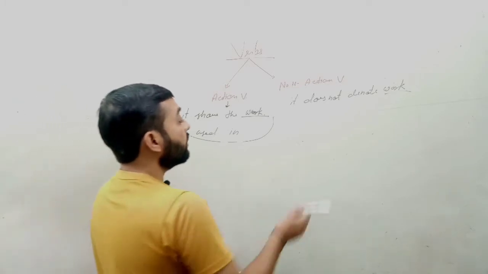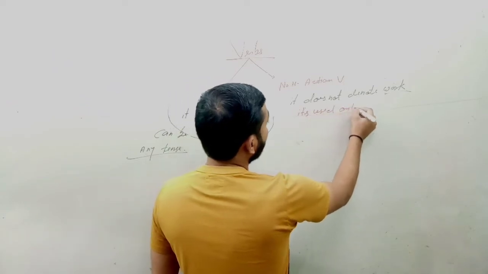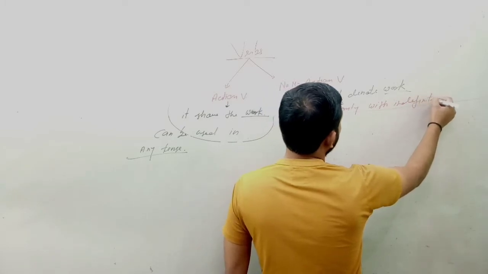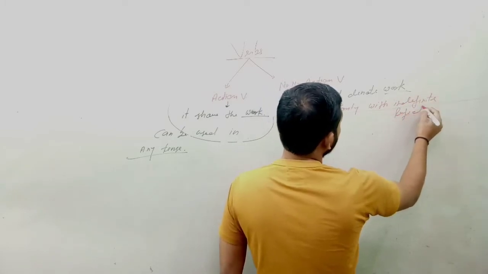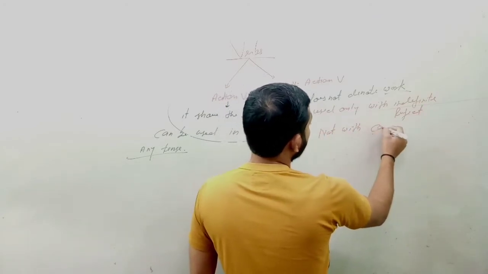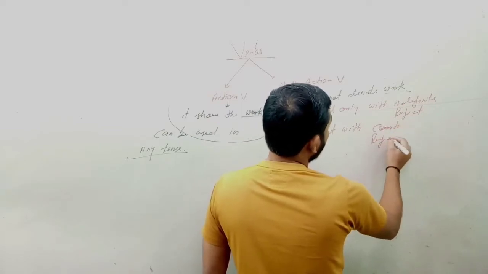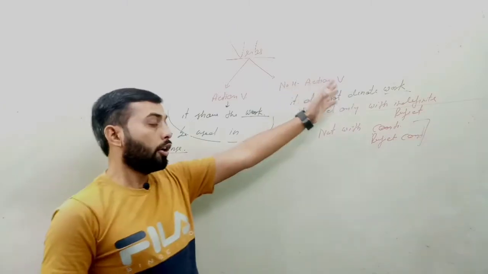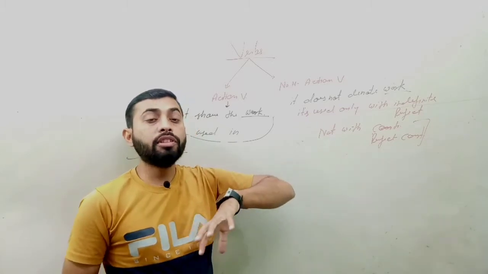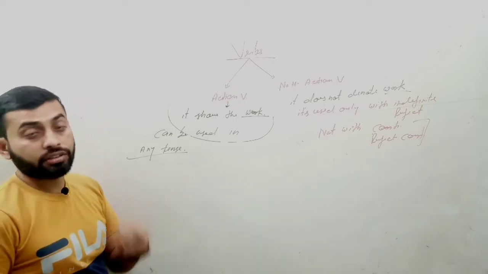But if I say non-action verb, it is used only with indefinite and perfect, not with continuous tense and perfect continuous tense. Non-action verb cannot be used with progressive action and perfect continuous action. This verb cannot be used in progressive action, while action verbs can be used in any tense.